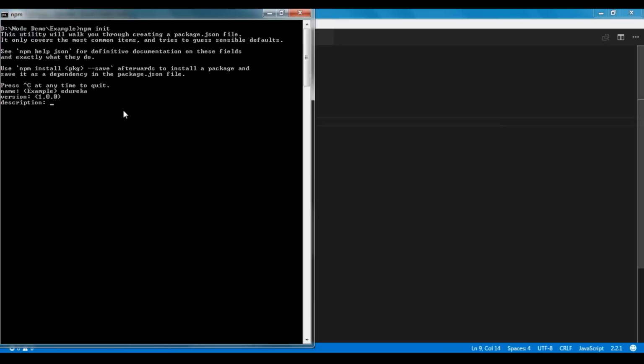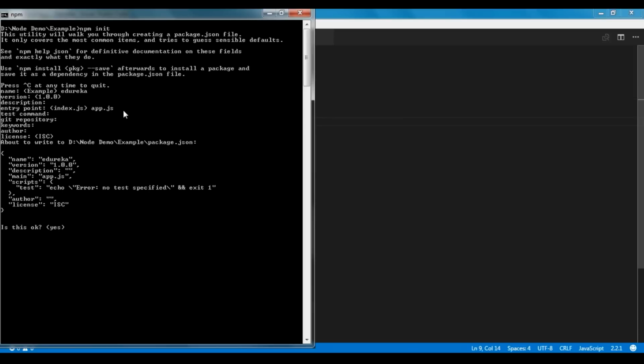Then this is asking for a version. I'll press enter. For description, you can give whatever description you want, but I am pressing enter. This is the entry point of your project. The entry point would be the app.js file. Test command, I'll press enter. Git repository, I'll press enter, and I am not going to give any of these arguments.